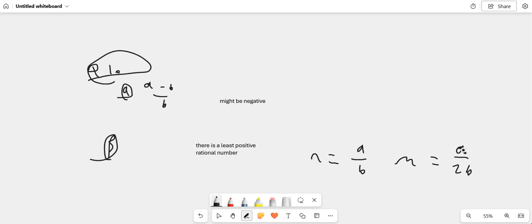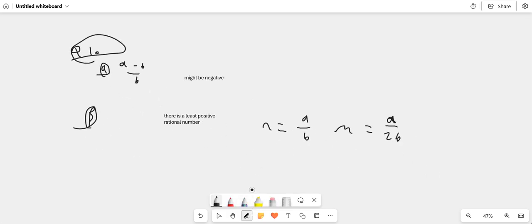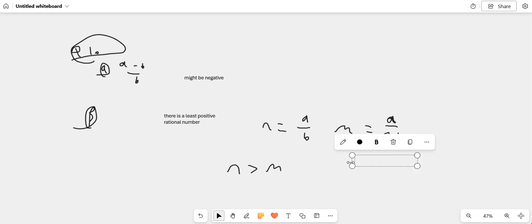There's no room for anything to become negative here because a and b are both positive. So hence, this is how you do it properly. I can say that n is therefore bigger than m. So there's a smaller number than n, which is m. And so hence there is no smallest rational number. And that's the end.